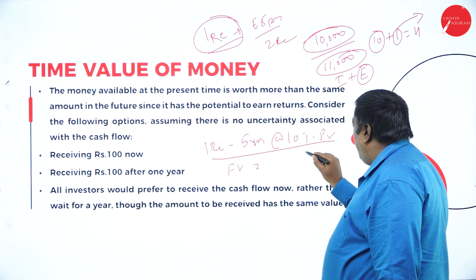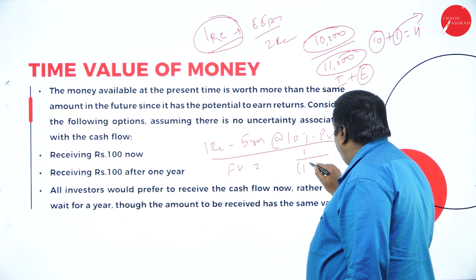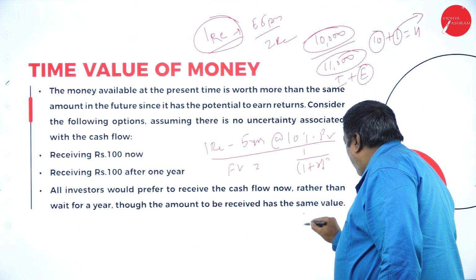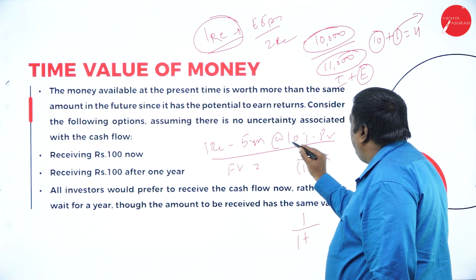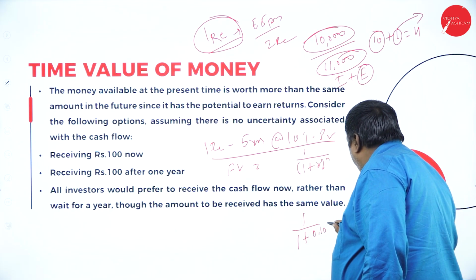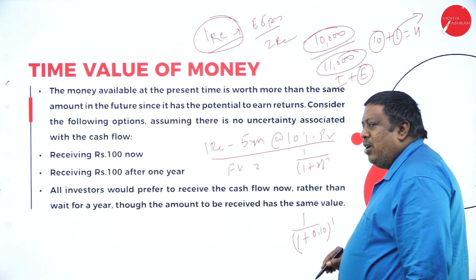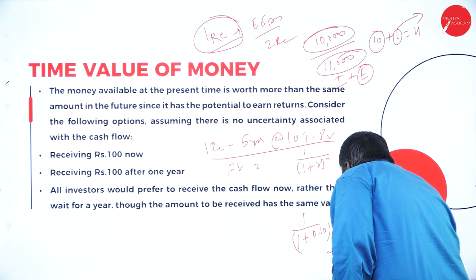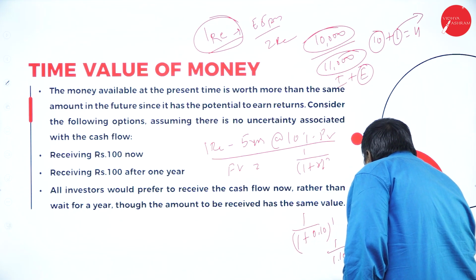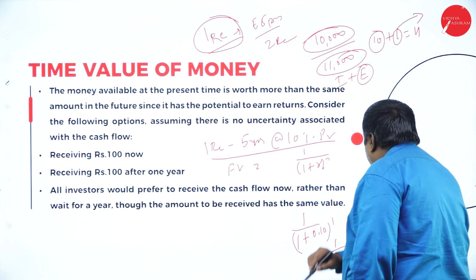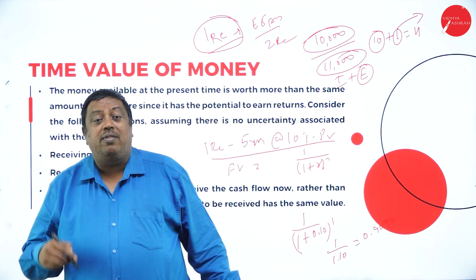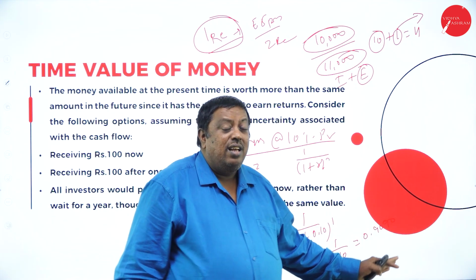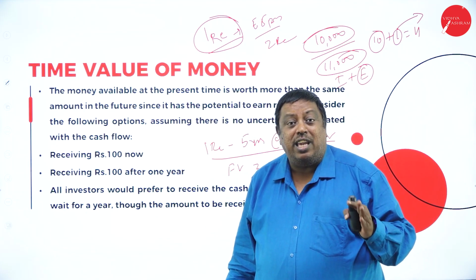The formula is very simple here: 1 divided by (1 plus r) to the power of n. Here r is nothing but the interest, 0.10, and this is the first year. How much will my 1 rupee be worth? So 1 divided by 1.10 is 0.90909. That means today's 1 rupee, after 1 year, will be only 90 paisa. Think about it in a proper way before keeping that money.